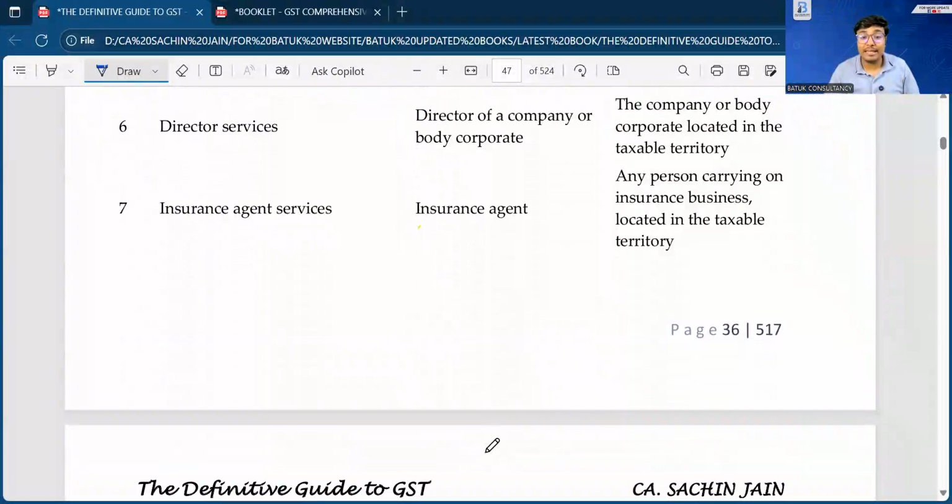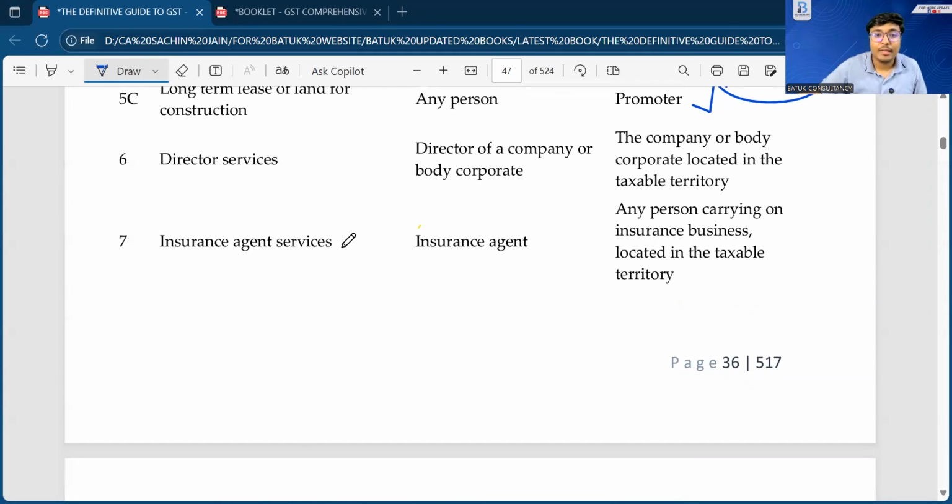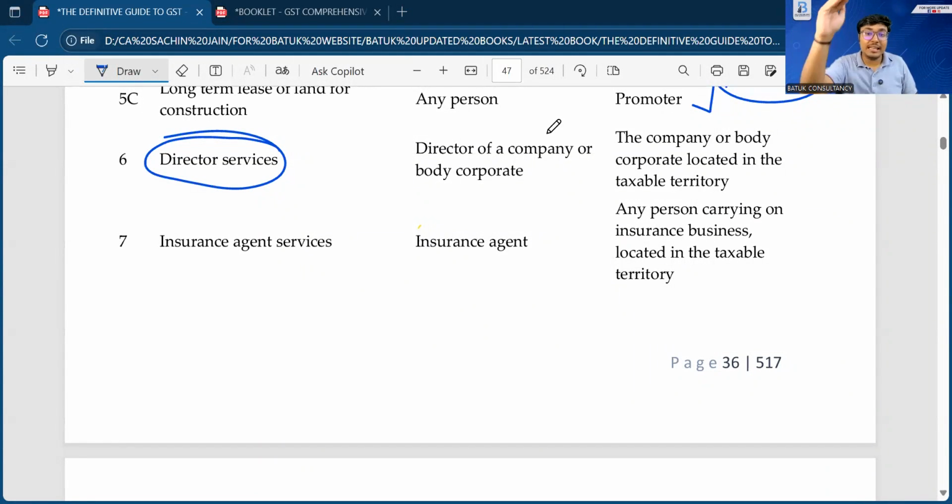Now, the next point which we are taking right now is director services. Sir, if I am a director in a company, just Batuk Consultancy and Networking Private Limited, and I am providing any services to Batuk Consultancy and Networking Private Limited as a director, and the company is going to book that expenditure in the books of accounts, then the company has to make the payment of taxes under reverse charge mechanism. That means on that expenditure, the company is going to make the payment under reverse charge mechanism. I am the supplier.